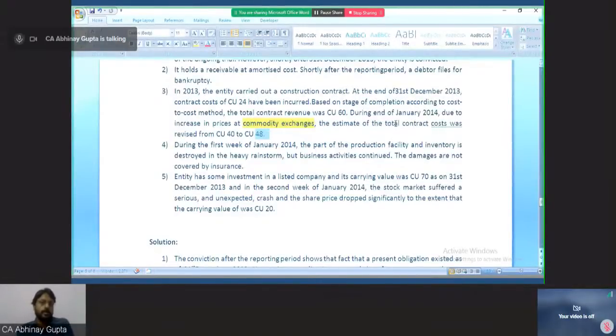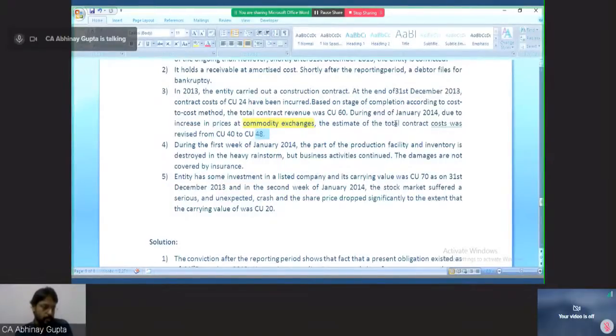Commodity exchange prices have changed in the month of January, not as at 31st December, for which period we are preparing the accounts. So, do we need to adjust this or not? Please respond yes or no, or adjusting or non-adjusting, for fact pattern 3.